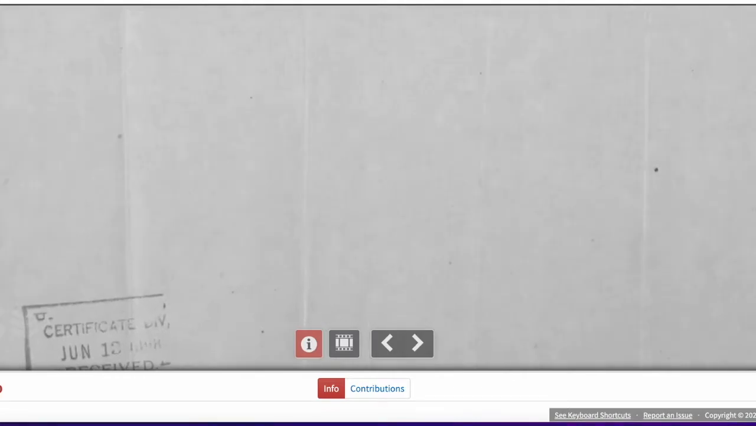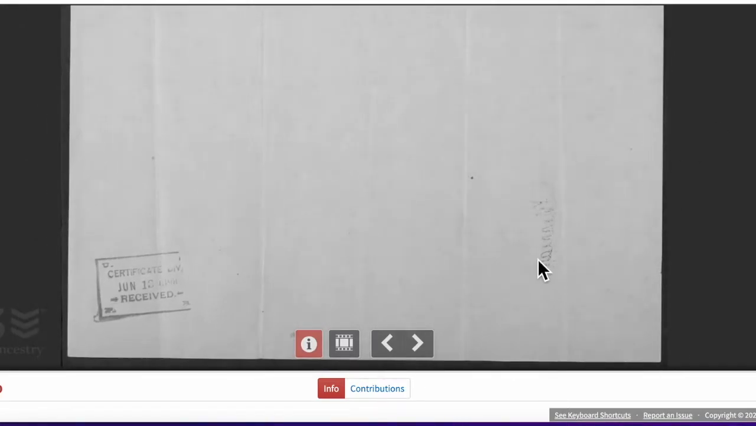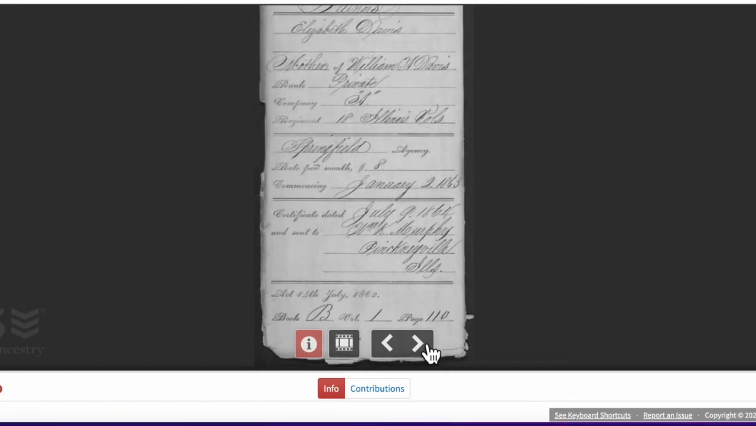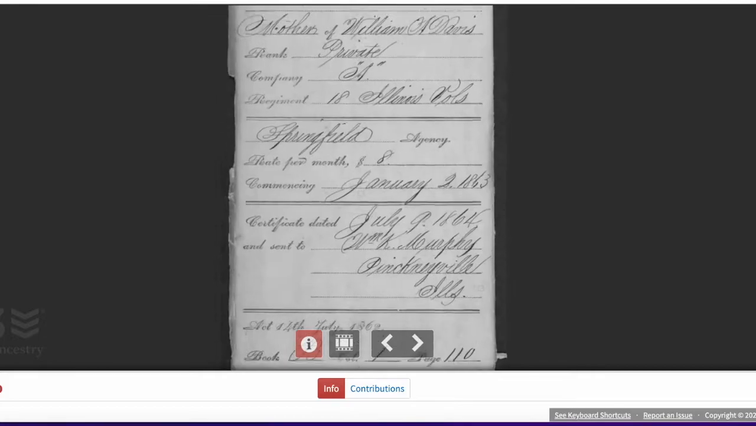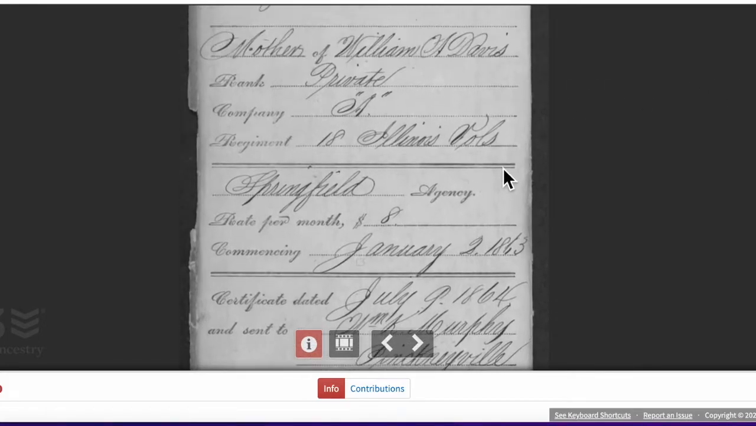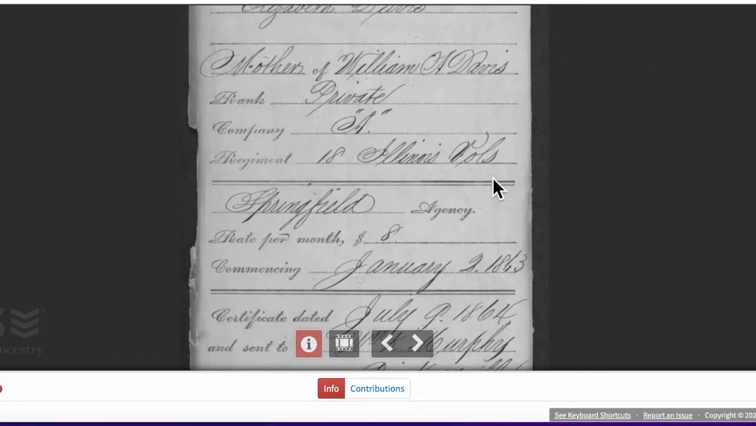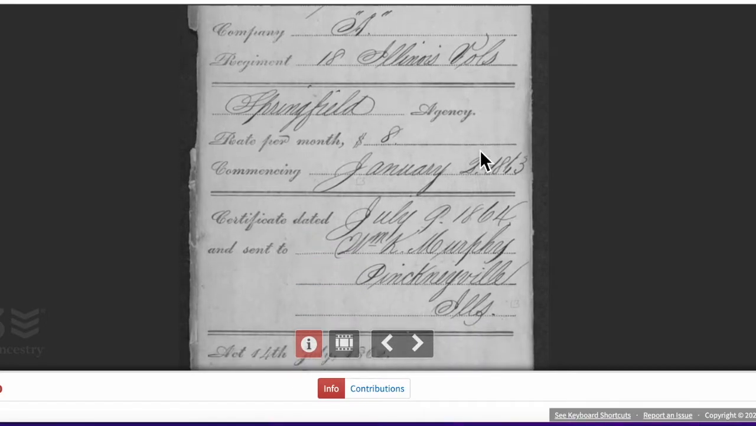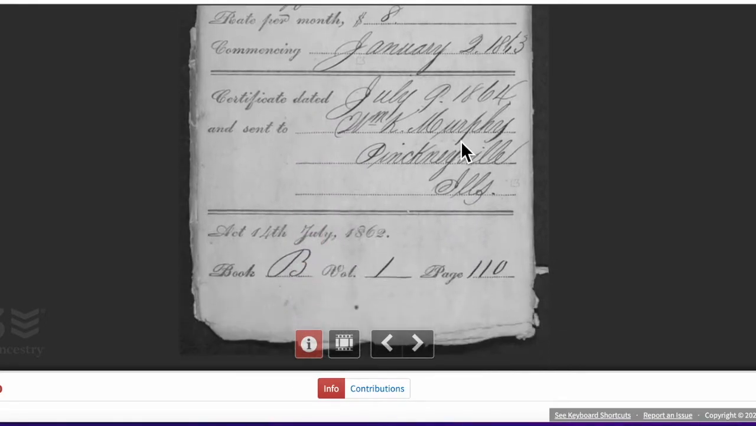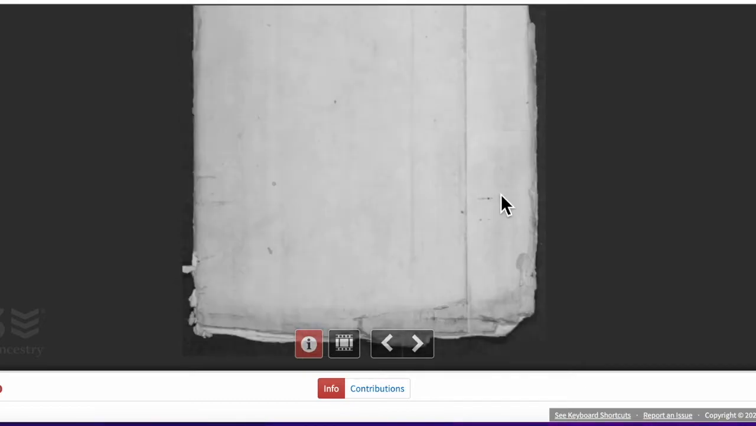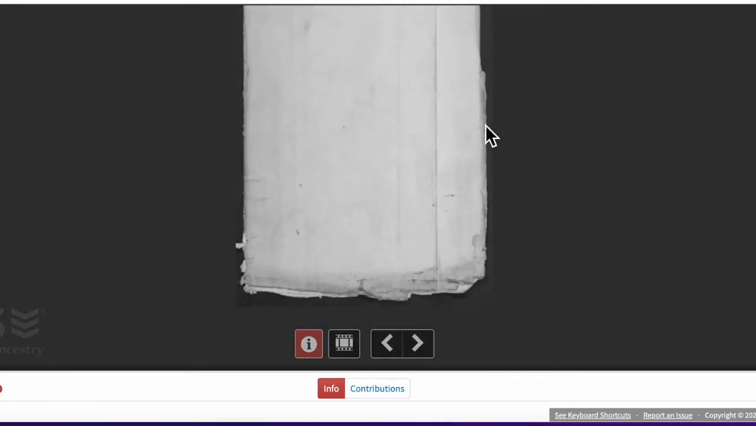Again, here's another page. I know I'm going through these quickly, but if you do find a pension record, I just can't stress enough how wonderful they can be as far as information. Here we go. Just another piece of a document saying where he served. The certificate was dated in 1864 and sent to Mr. Murphy in Pinckneyville, Illinois. And if we move along, very small area in southern Illinois.